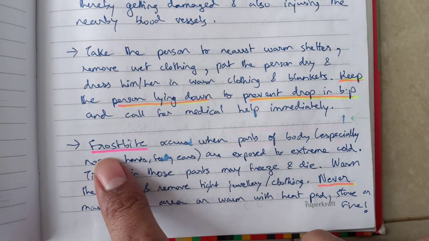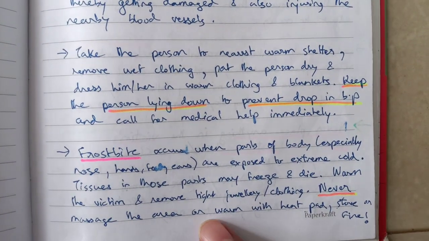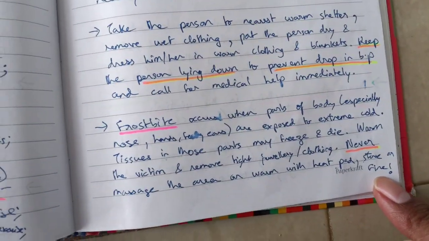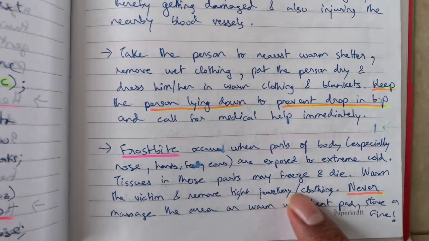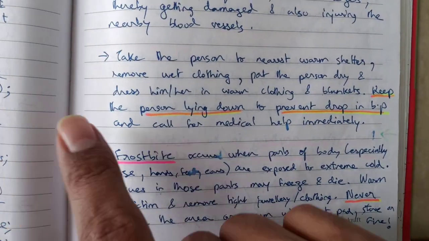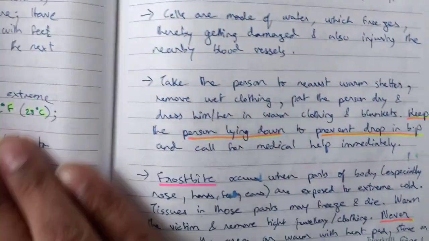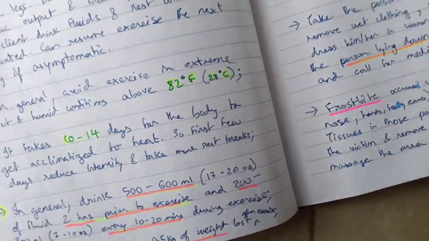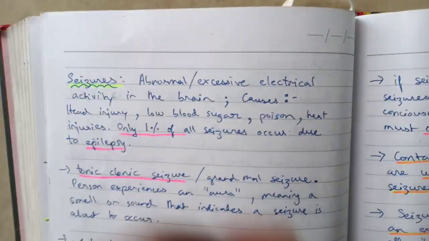In case of frostbite, what you should not do is more important. Never massage the area or warm it with a heat pad, stove or fire. These are things that you should be avoiding. Remove tight jewelry and clothing. Frostbite is something that happens when you are exposed to extreme cold climates. In areas like Canada where it's extremely cold, these things can happen.